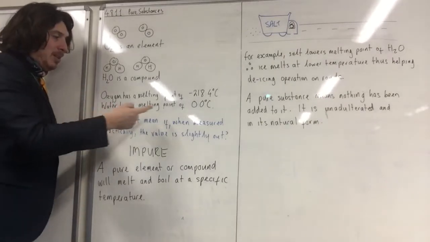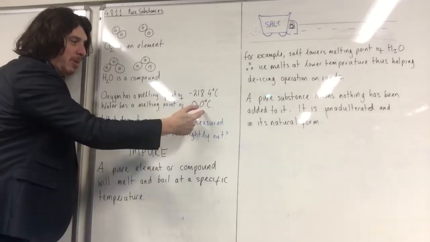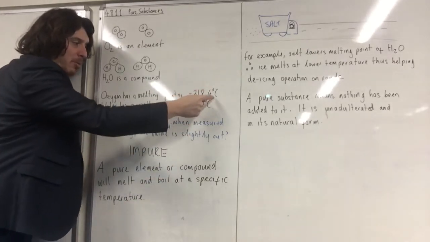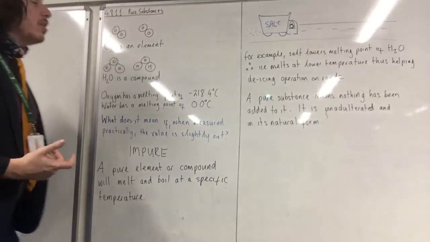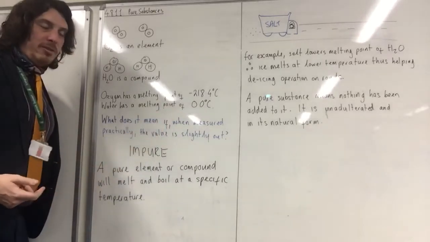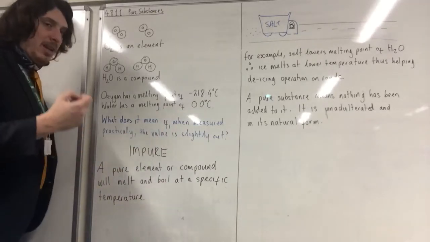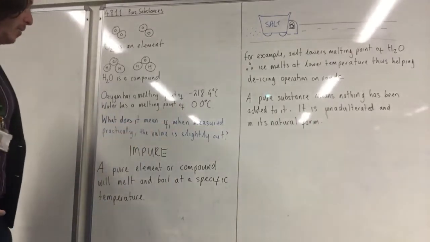Water has a melting point of 0.0. Why have I put the point 0 in place? I'm staying consistent. 1 decimal place there, 1 decimal place there. It's important to stay consistent with your decimal places. So that means underneath 0.0 degrees Celsius, then it is a solid. At that temperature, it melts.